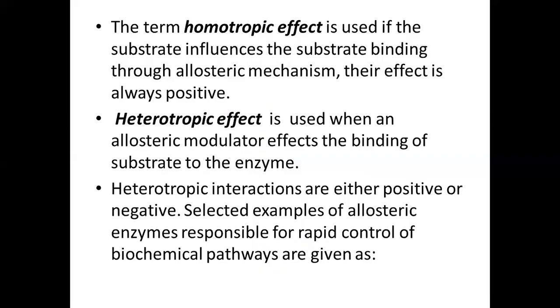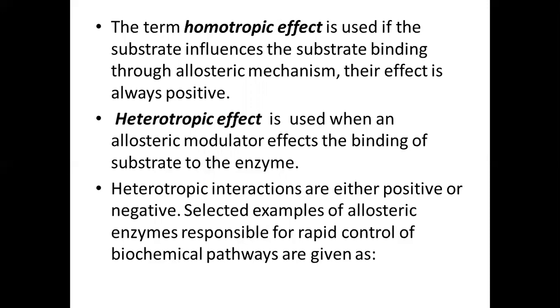And therefore two terms originated from here, the homotropic effect and the heterotropic effect. Number one is the homotropic effect, and it is used if the substrate influences the substrate binding through the allosteric mechanism. It means that some substrate concentration is already there, and this substrate shows its positive effect.